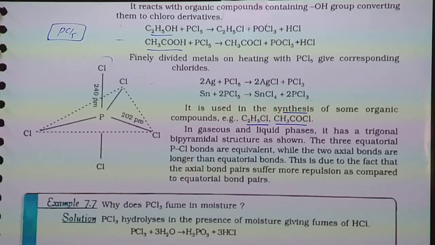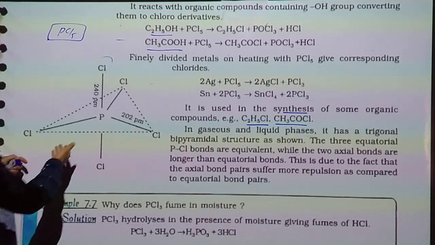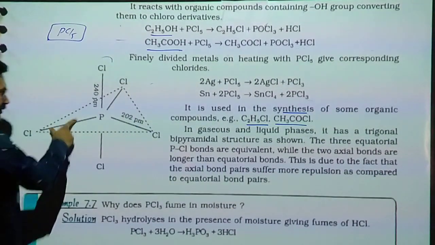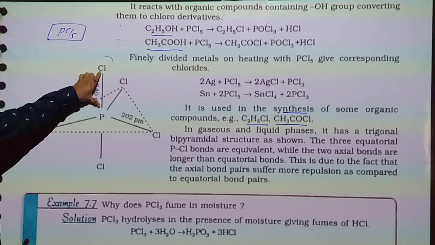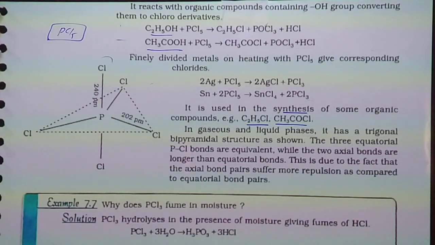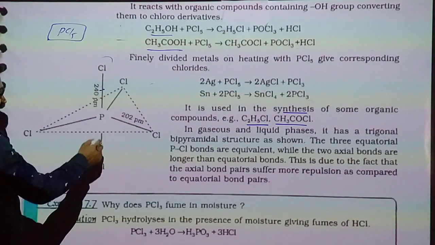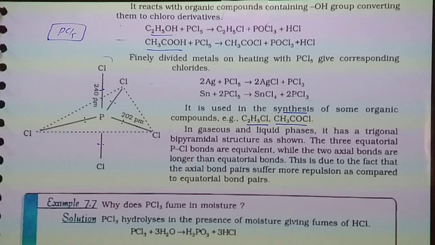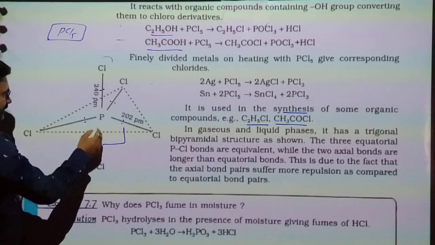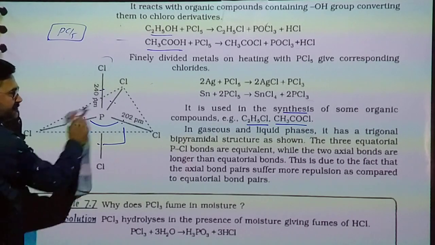The 3 equatorial PCl bonds are equivalent, while the 2 axial bonds are longer than the equatorial bonds. These two bonds are longer than these three. This is due to the fact that the axial bond suffers more repulsion from electrons as compared to equatorial, because here the angle is 90 and here it is 120.